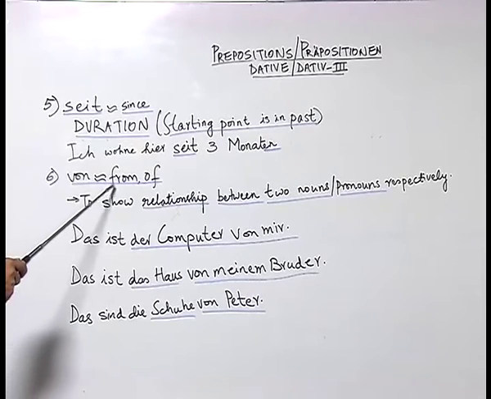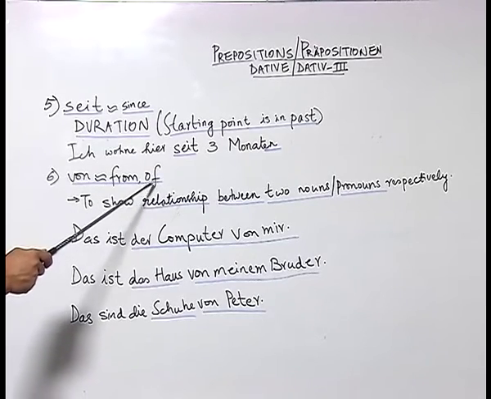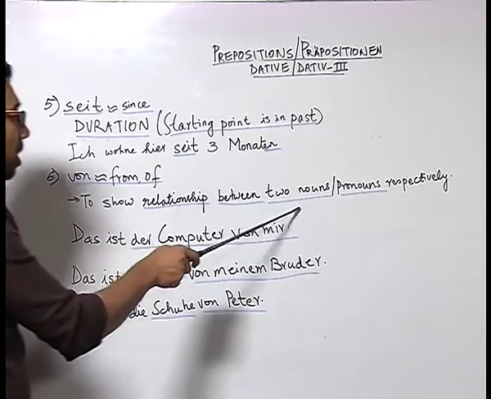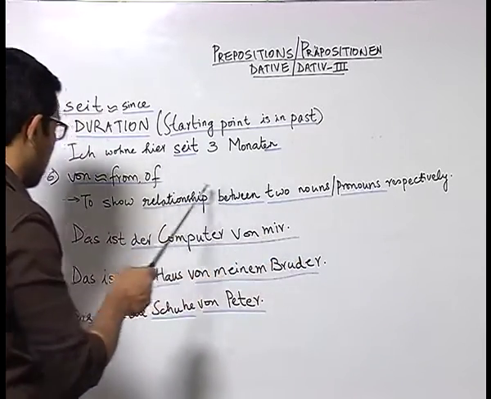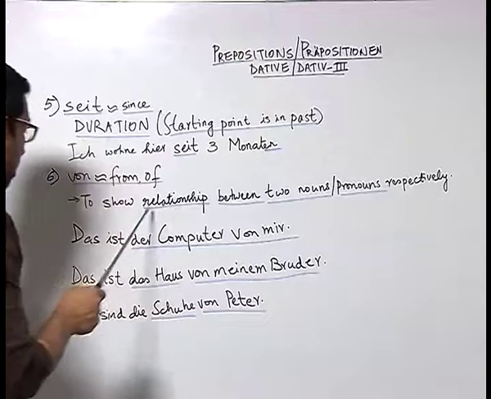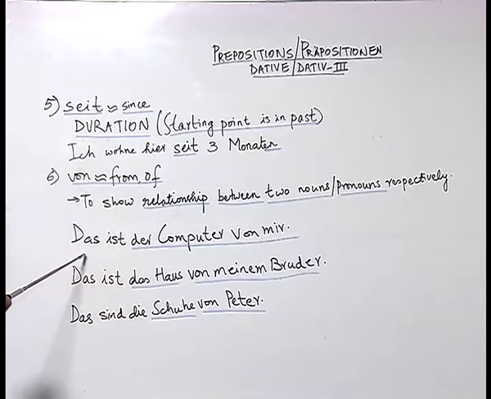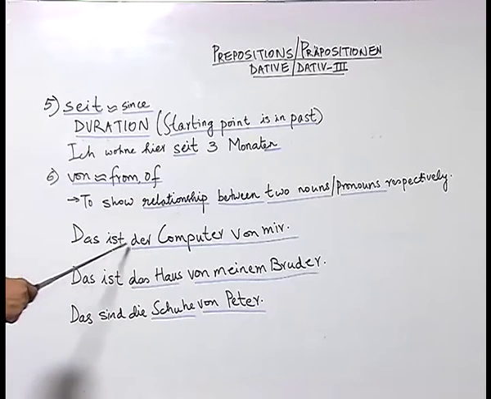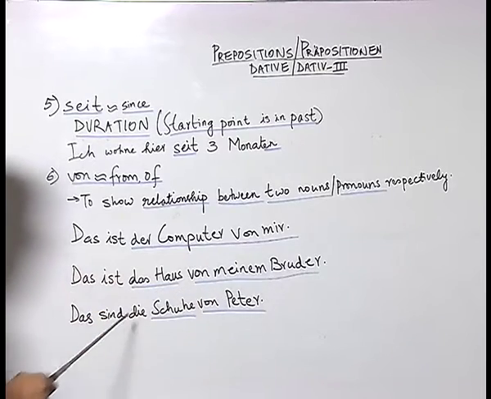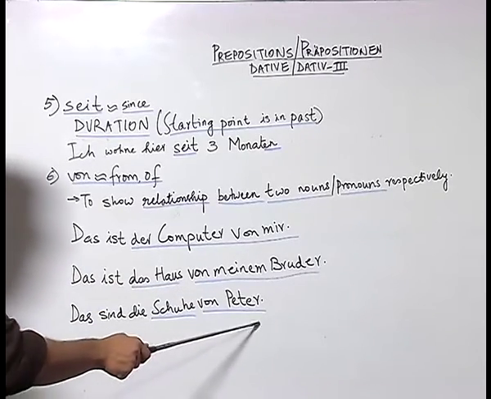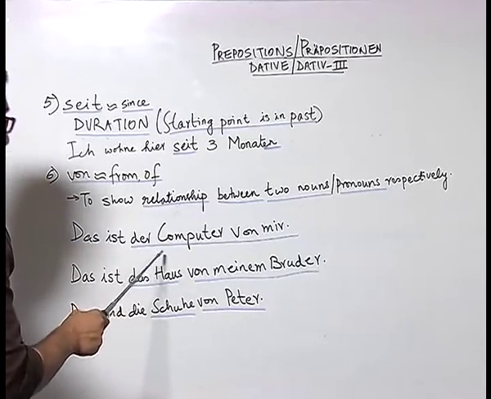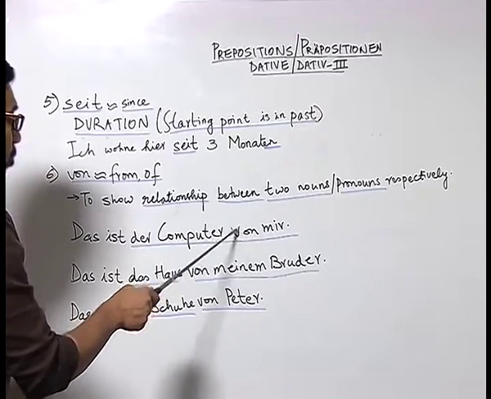Von has roughly got the meaning from or of in English. The preposition von is used to show the relationship between two nouns or pronouns respectively. Now, please look at this example. We have here the sentence, Das ist der Computer von mir, das Haus von meinem Bruder, das sind die Schuhe von Peter.